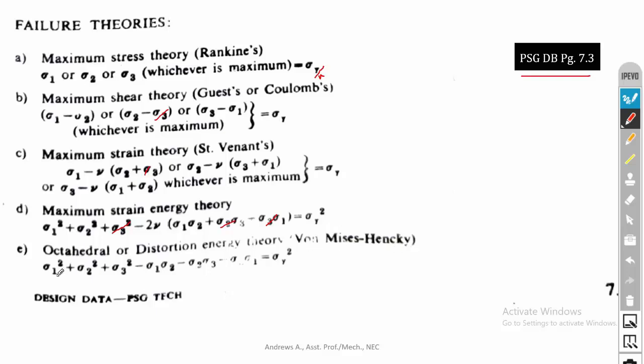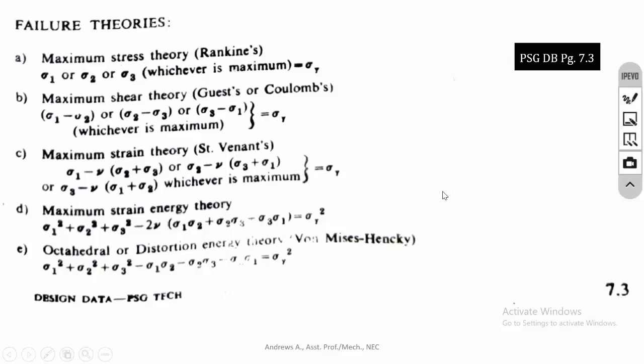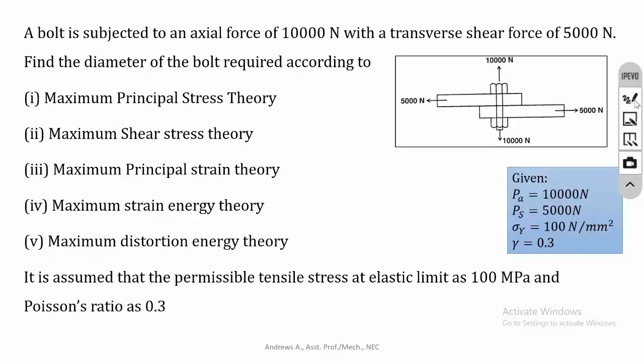And in the von Mises theory, put sigma 3 as 0. So 0, 0 and 0. We will get sigma 1 square plus sigma 2 square minus sigma 1 sigma 2 is equal to sigma y divided by n, the whole square. Okay, so you don't need to memorize these equations. All these formulas are available in the data book, page number 7.3. With this, we'll move into the problem.